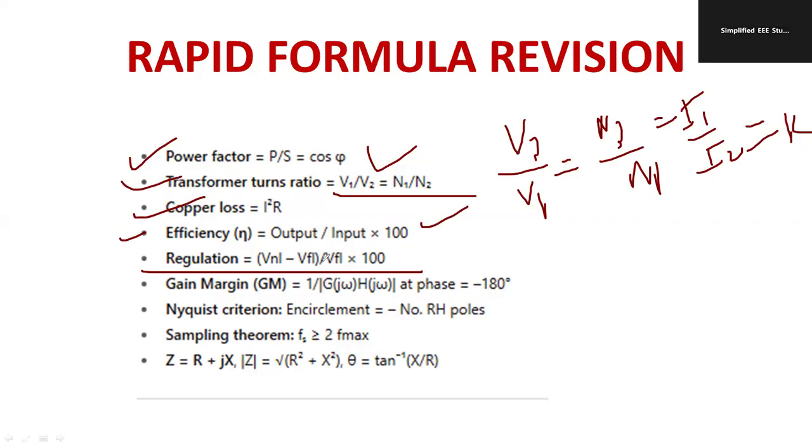Efficiency is output by input into 100. Regulation is the difference between no load voltage and full load voltage, divided by full load voltage, into 100. Gain margin is a formula. Nyquist criteria: encirclement is equal to number of RH poles. Sampling theorem: Fs greater than or equal to 2 into F max. Very, very important. Kindly remember this.